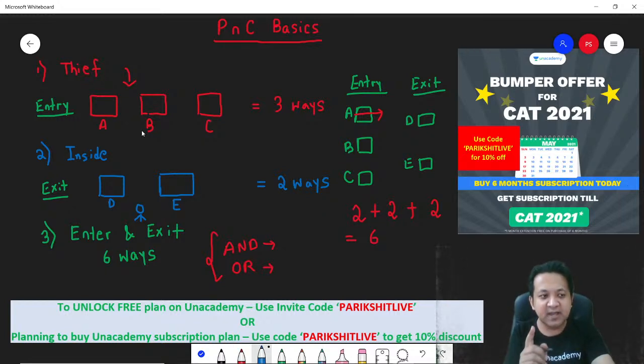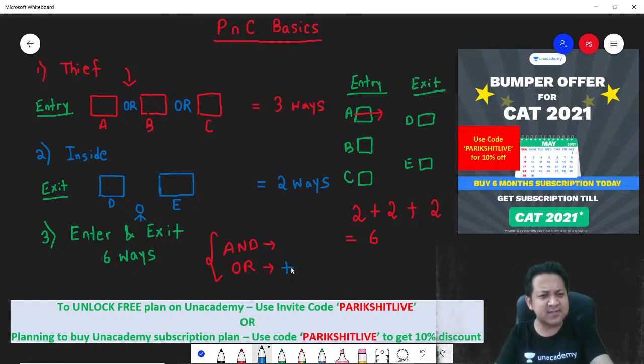First question was, in how many ways can the thief enter the room? You said 3 ways because there are 3 doors. So the answer was either A or B or C, and then you say 3. Can I say the English word or would mean plus.